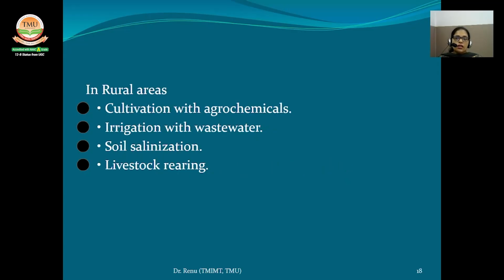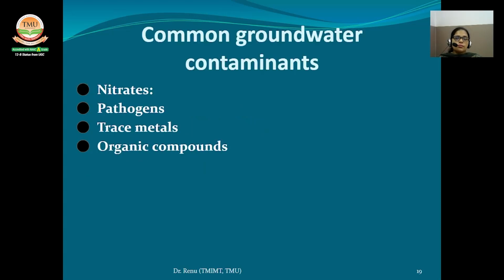In rural areas: cultivation with agrochemicals, irrigation with wastewater, soil salinization, and livestock rearing. And in coastal areas, salt water intrusion. So, if we are talking about the common groundwater contaminants, the first one is nitrate. Nitrate is commonly dissolved in groundwater.